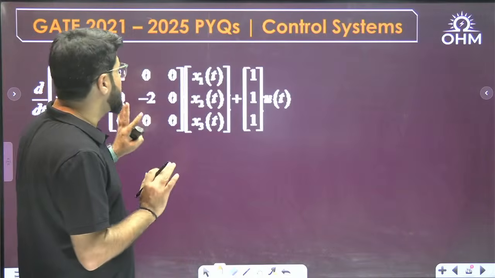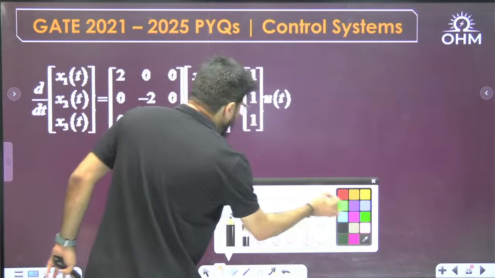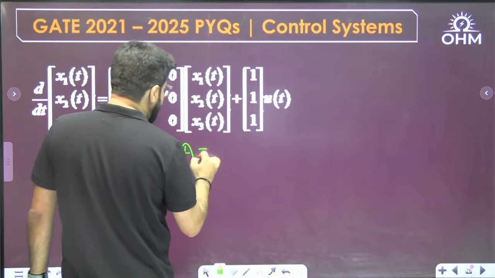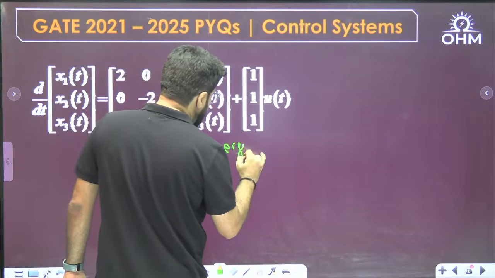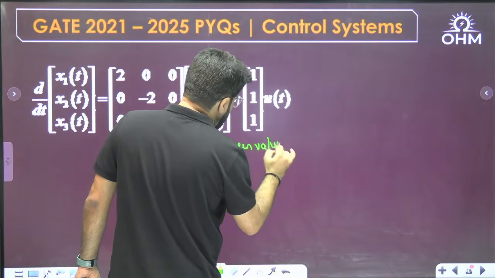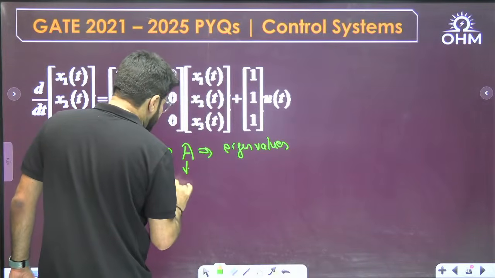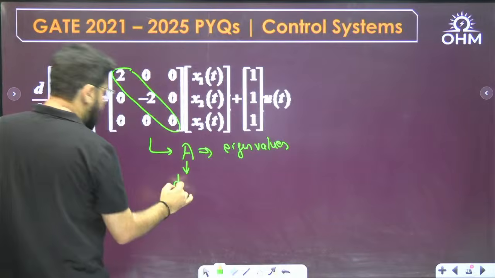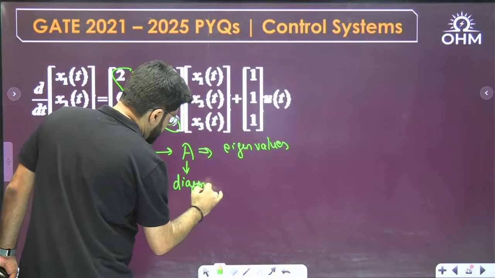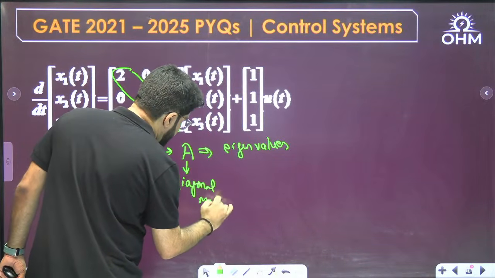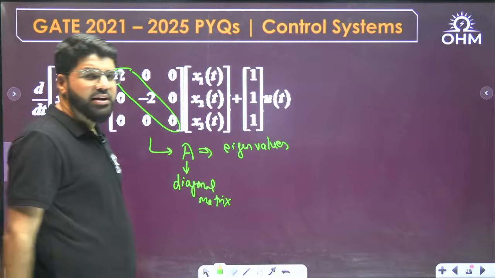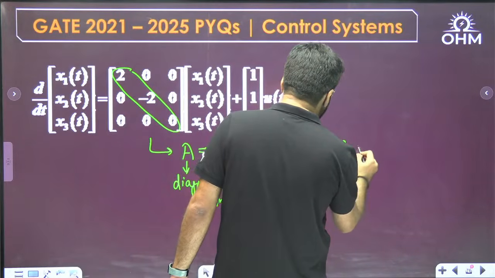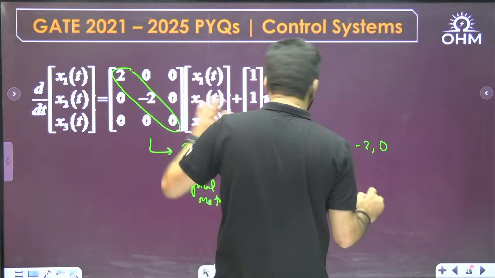Have a look into this matrix A. For this matrix A, what are the eigenvalues? Because matrix A is a diagonal matrix, only diagonal elements are there. The eigenvalues of a diagonal matrix are just equal to the diagonal numbers: 2, minus 2 and 0.